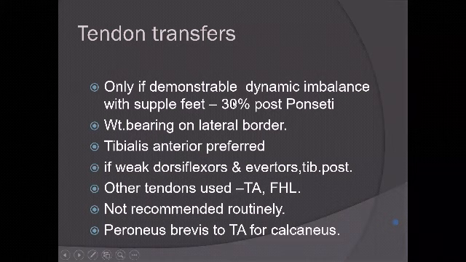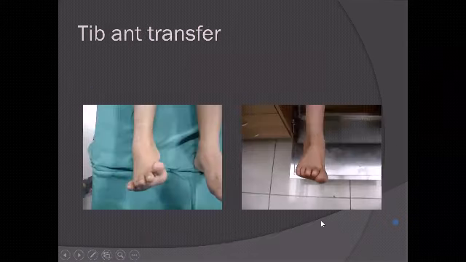Okay, 30% of original Ponseti patients also had a dynamic supination problem and required a full T-band transfer. So their weight bearing is on the lateral border, but passively you can correct the foot. Unless there is passive correctability, you can't talk of a tendon transfer. Commonly T-band is transferred, other tendons are anecdotal. So this is an example. The videos are not working.